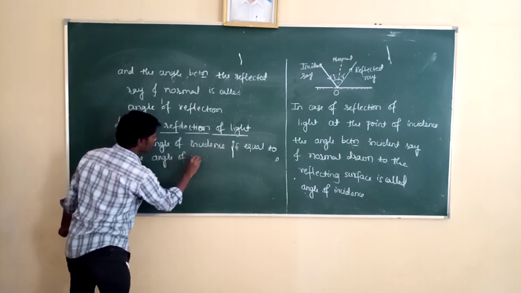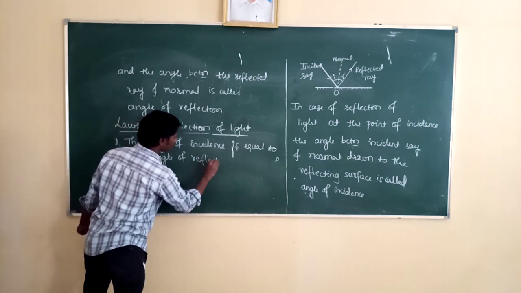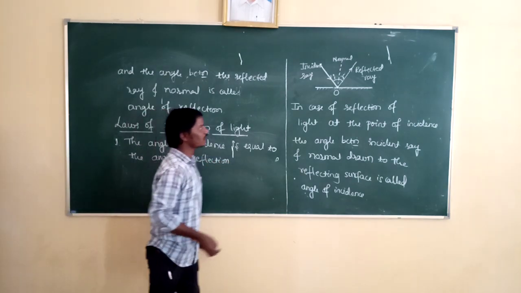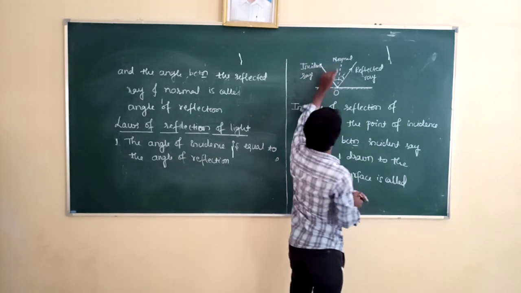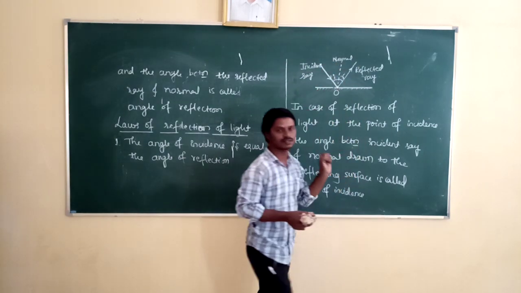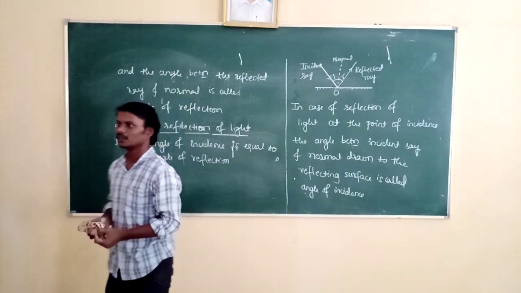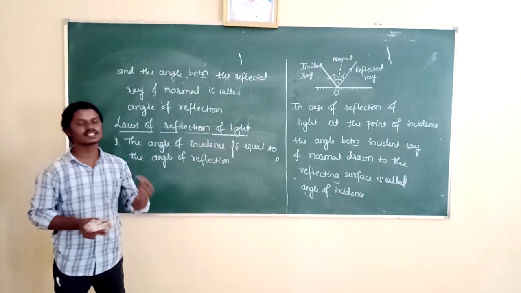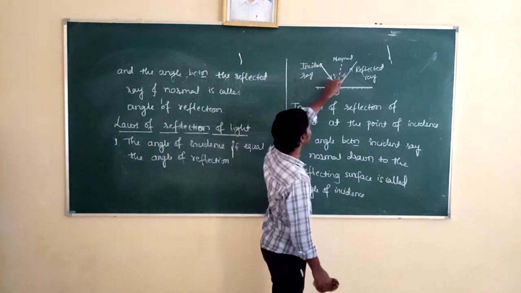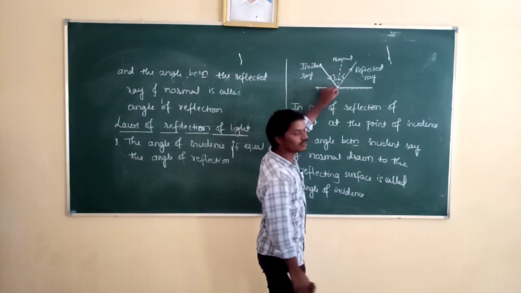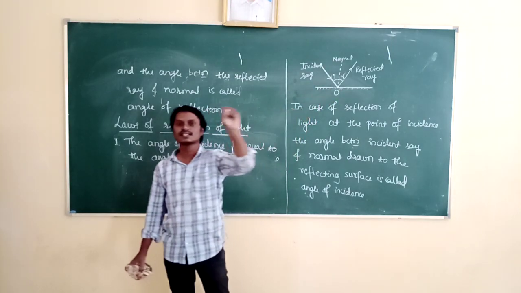And what is the second law of reflection of light here? From the diagram we concluded that this angle of incidence is equal to this angle of reflection. So it is the first law of reflection of light. Then next, what is the second law of reflection of light here? The incident ray, reflected ray and normal drawn at the point of incidence all lie in the same plane.